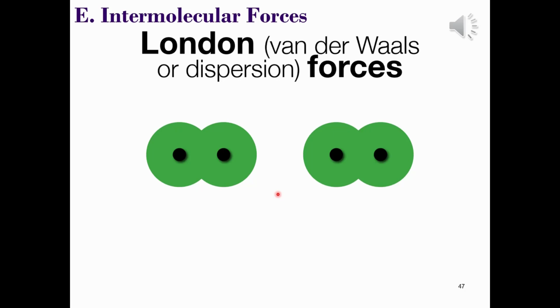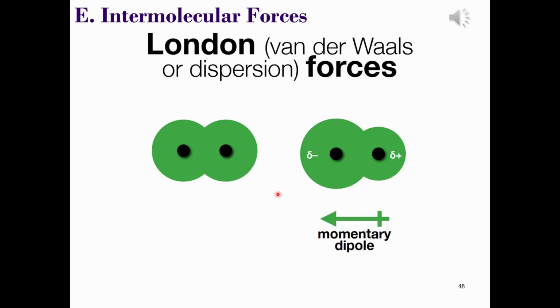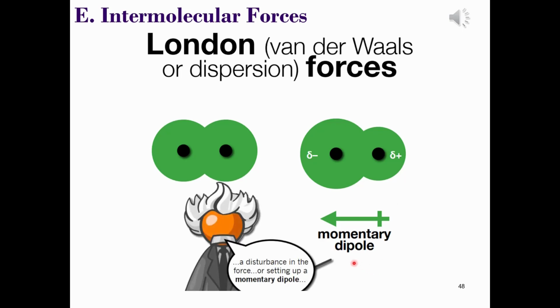How these molecular forces actually arise is that two molecules will approach each other and the electron cloud of one of these molecules will shift as they're moving around. We refer to these as momentary dipoles, whereby the electron density shifts in the molecule.